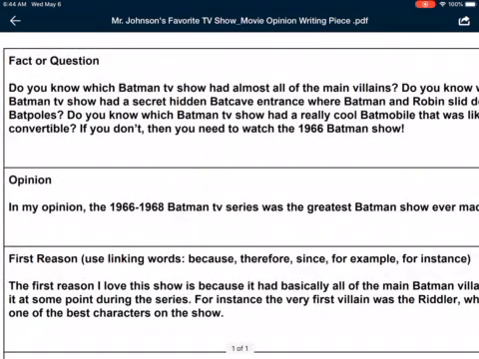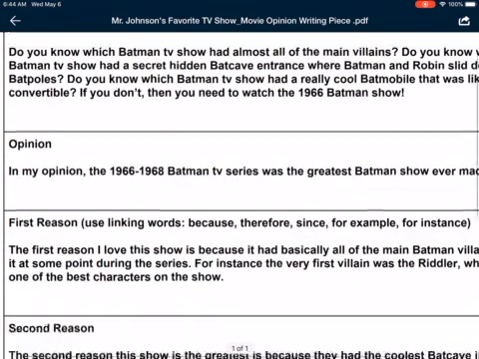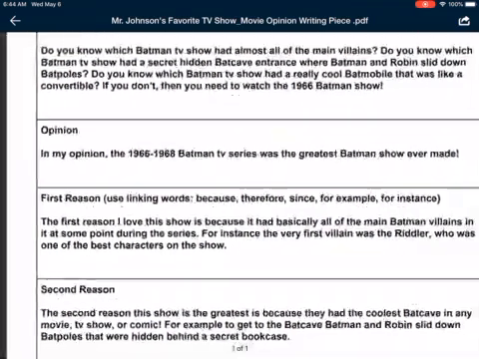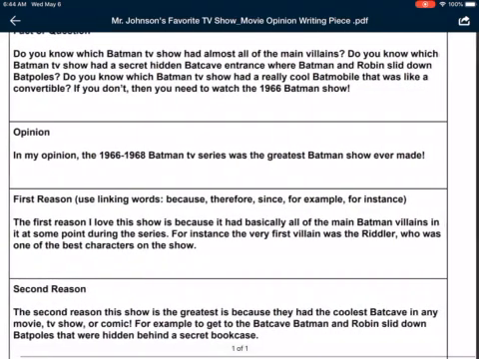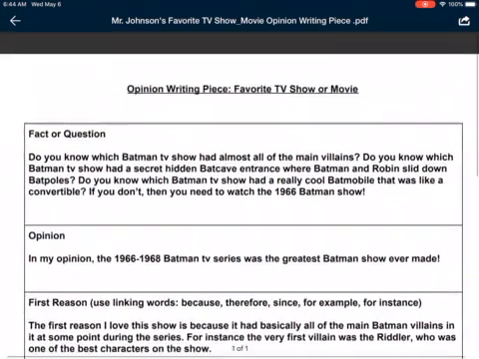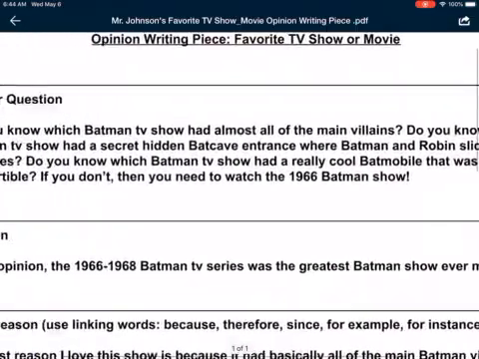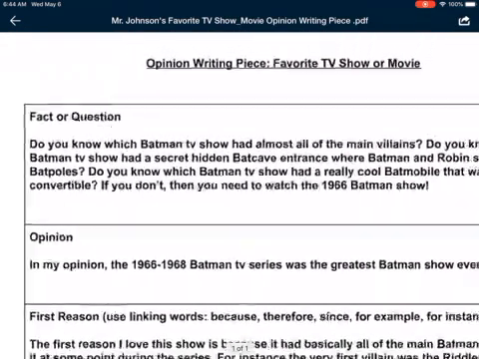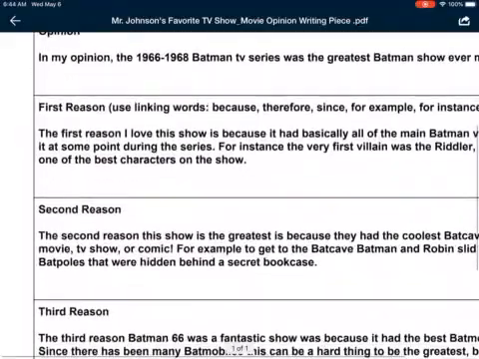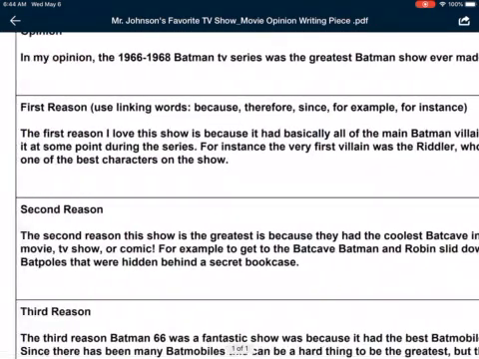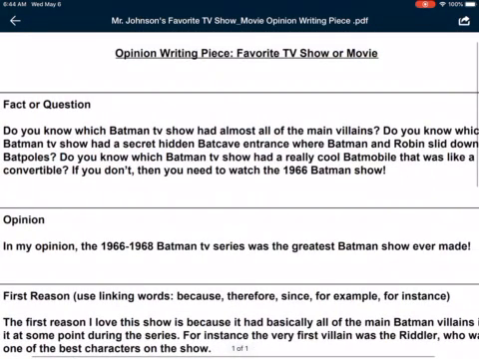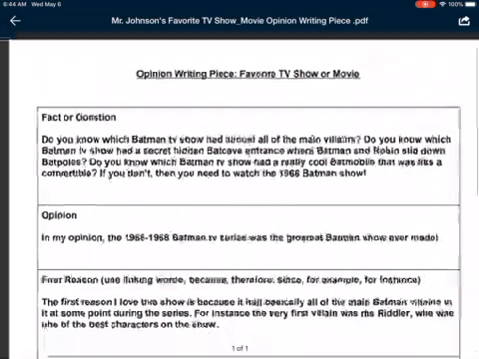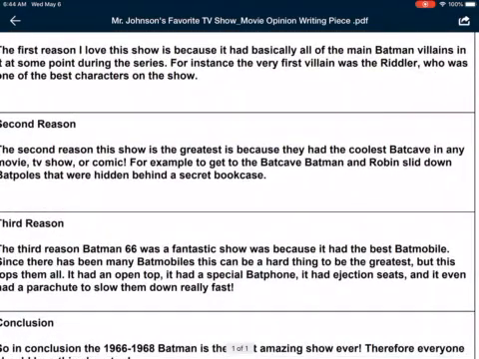So like my first question, do you know which Batman TV show had almost all the main villains? That was actually my first reason. The first reason I love this show is because it basically had all the main Batman villains. My second question is, do you know which Batman TV show had a secret hidden Batcave entrance? That was my second reason, talking about the Batcave. And my third question, do you know which Batman TV show had a really cool Batmobile? That was my third reason.